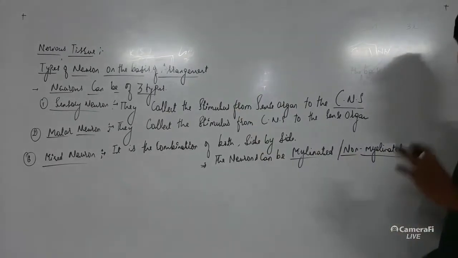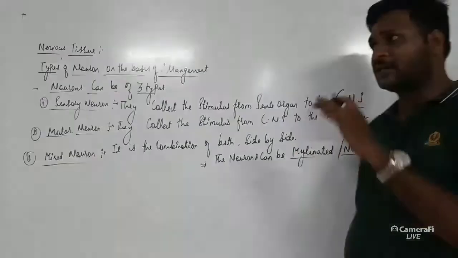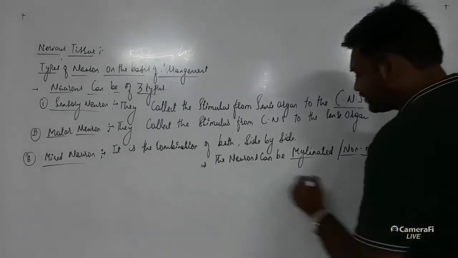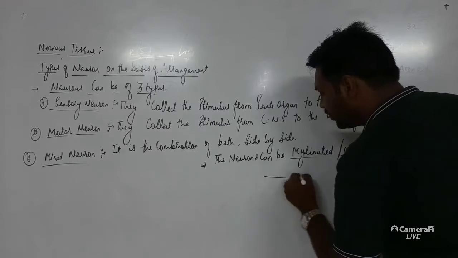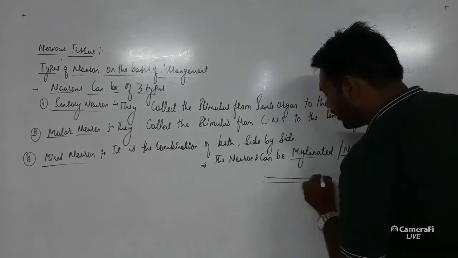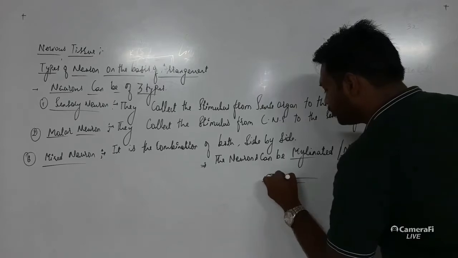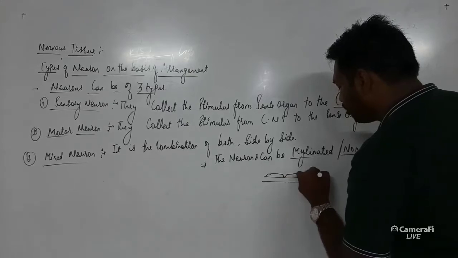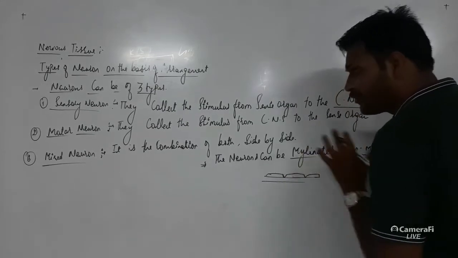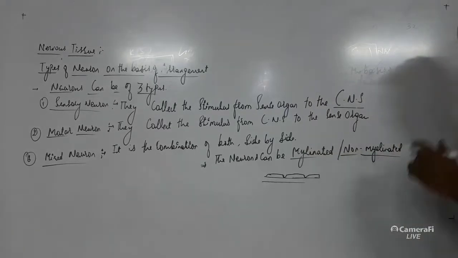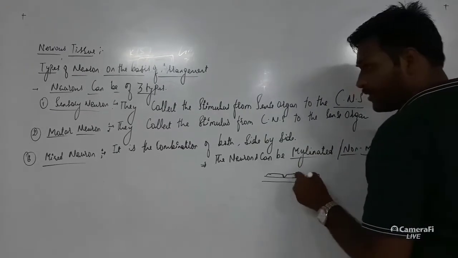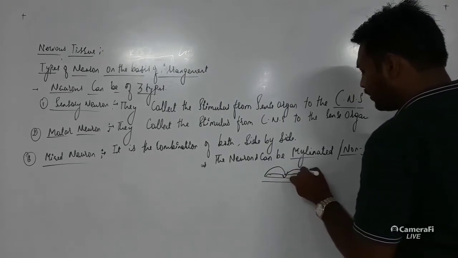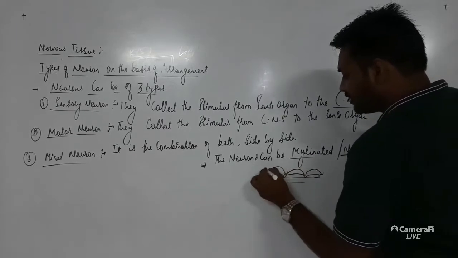See, in the structure of neuron or the nervous tissue, we have discussed about the myelin sheath. Okay, if there is the presence of myelin sheath, so what happens? Suppose again I will draw a sketch here. Suppose this is the axon, and here is the presence of myelin sheath. This place is the node of Ranvier. Again this depression is the node of Ranvier. So what happens when the transfer of impulses takes place? In the myelinated, there will be jumping of electrical impulses very rapidly.